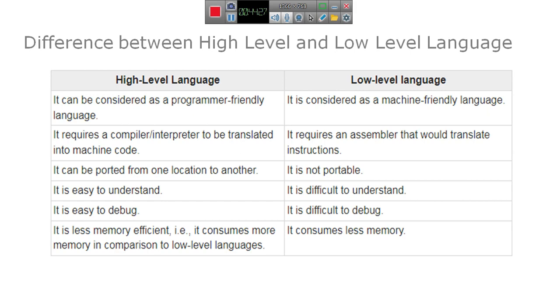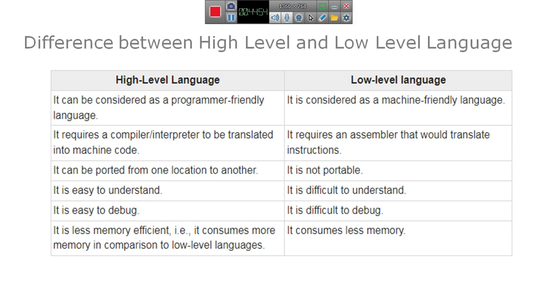High level languages are easy to understand, but low level languages are very difficult to understand. High level languages are easy to debug, and low level languages are difficult to debug.